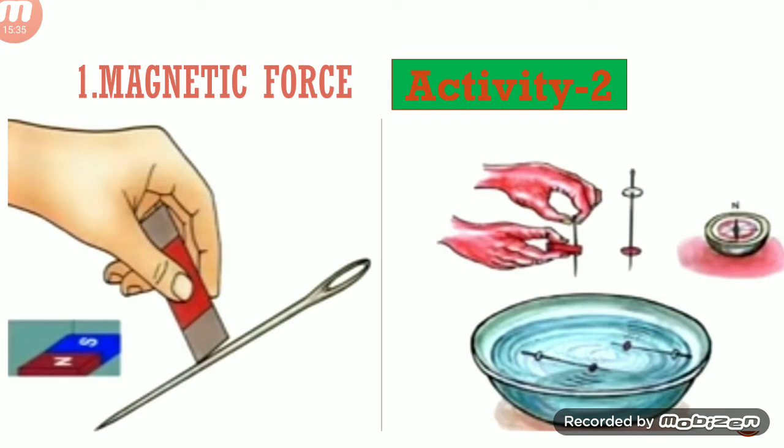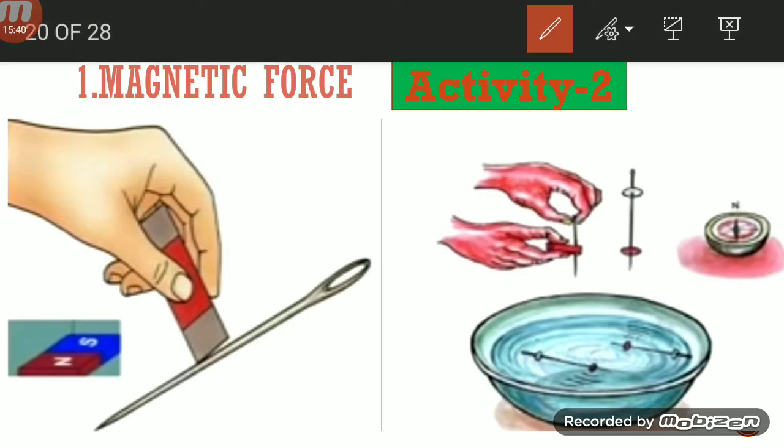Here every magnet has 2 poles. Do you know? The magnetic property is that every magnet has 2 poles, north pole and south pole. If you break or cut the magnet, the small pieces of magnet also have poles, north pole and south pole.